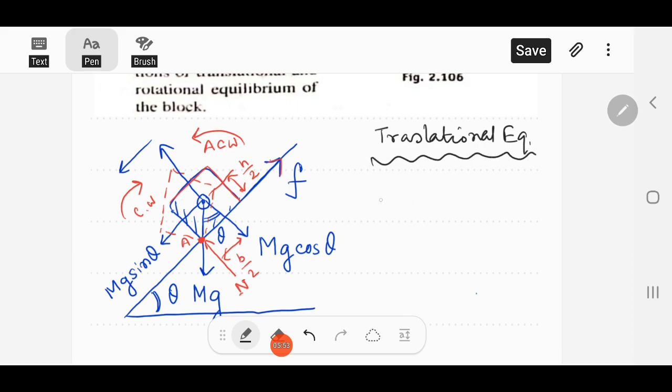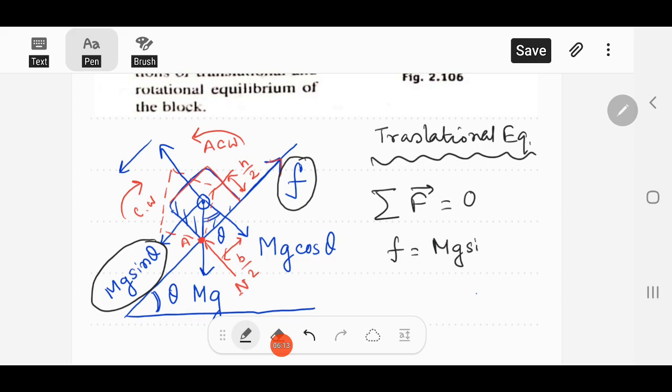We know for translational equilibrium, the vector summation of all forces must be 0. Along the plane, we will have f upwards and mg sin theta downwards. So f must be equal to mg sin theta, and perpendicular to the plane, N is acting upwards and mg cos theta downwards. So N must be equal to mg cos theta.